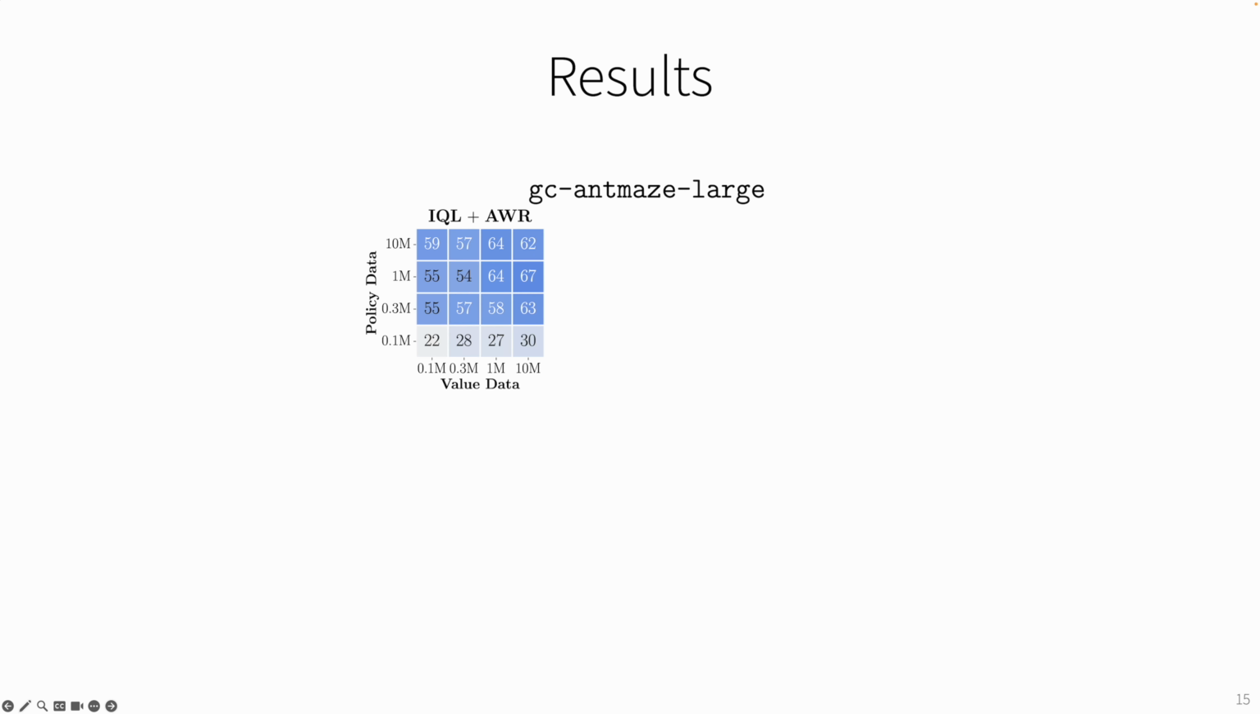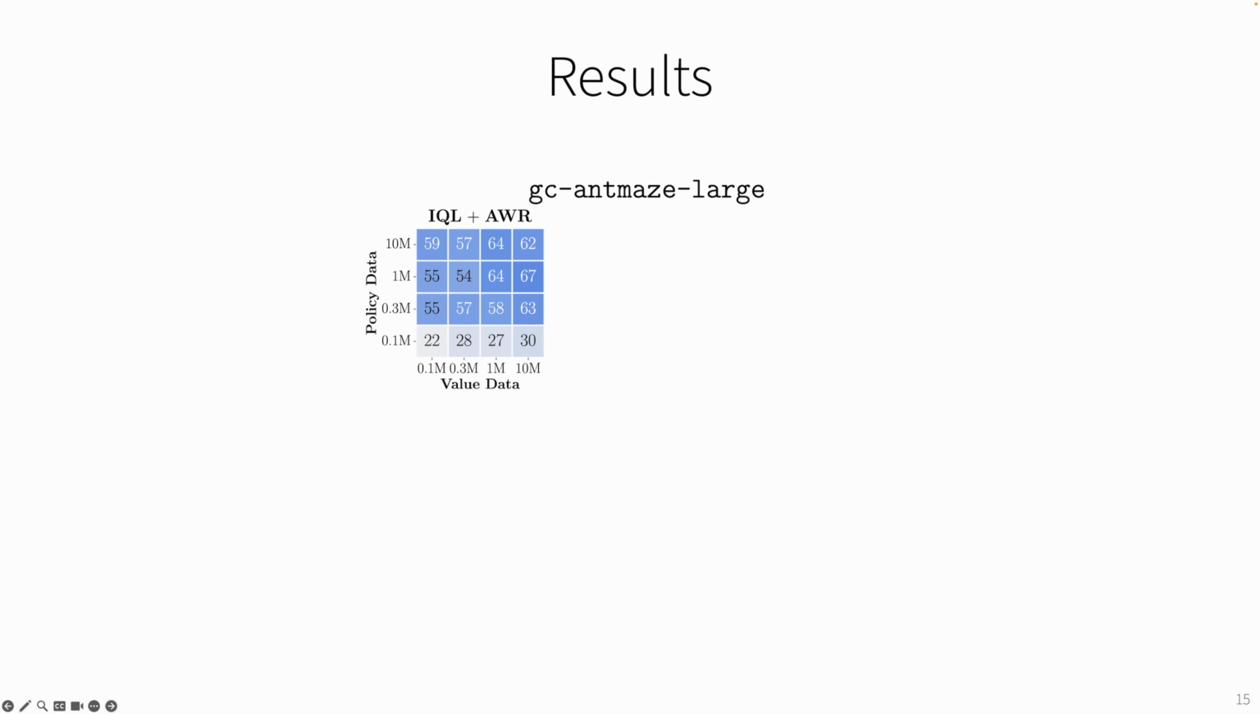So first, this is goal-conditioned antmaze large, where we train IQL and AWR, and we draw the data scaling matrix. And this is how it looks, where we can see that in this specific case, the performance is mainly bottlenecked by the amount of policy data, so the color gradient is kind of vertical.